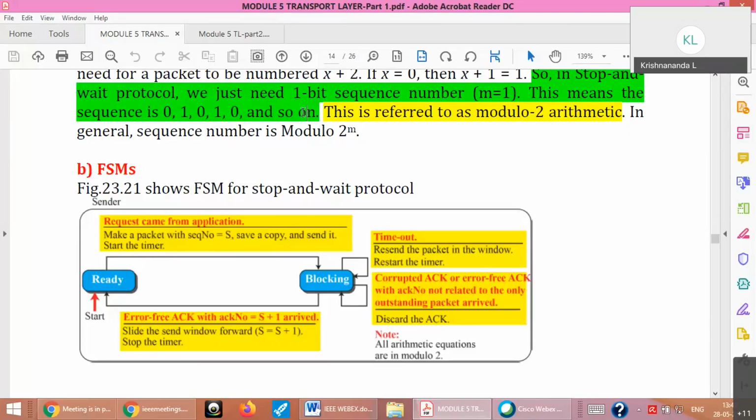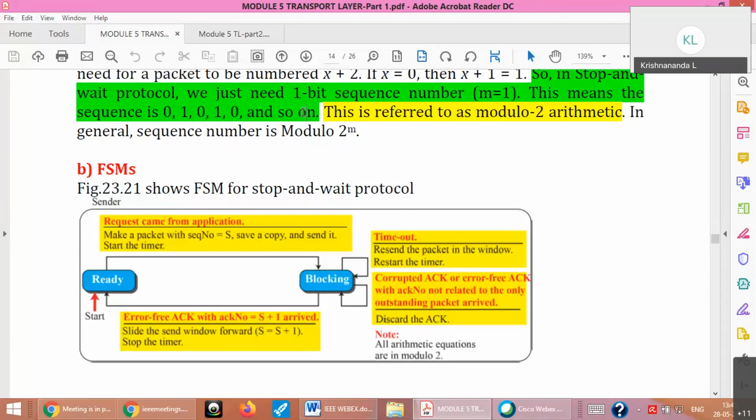Suppose you get a corrupted acknowledgement or an acknowledgement with a number not related to the outstanding packet, that is, not s plus 1. Let us say you have sent 0 and you are expecting a1, acknowledgement number 1, but you get some a4, a5, some wrong number like that. Then you will not accept that.